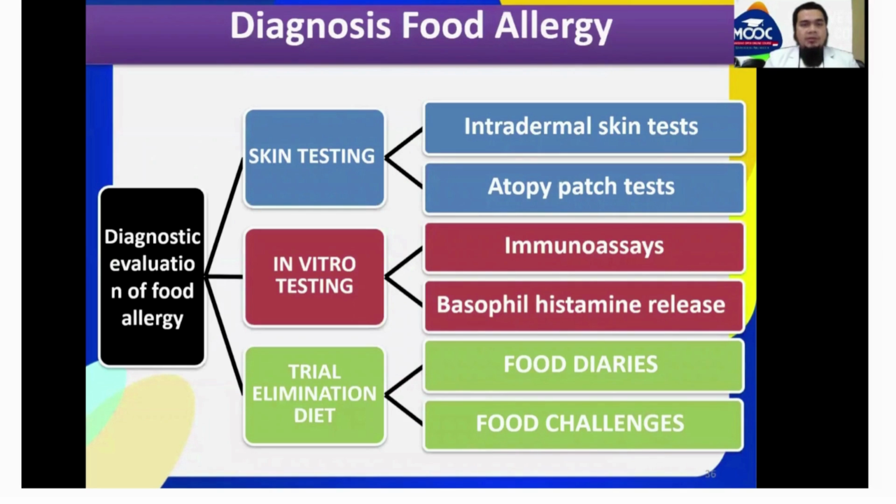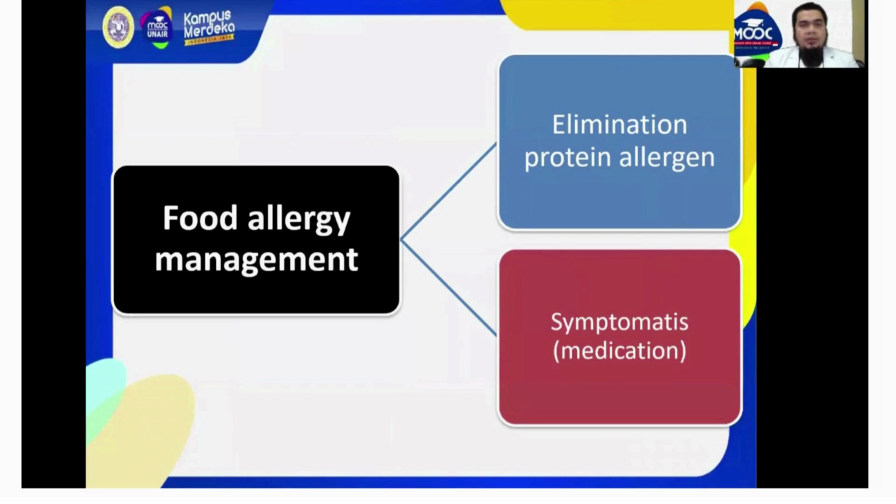So diagnosis of food allergy can be evaluated by skin testing, in vitro testing, and a trial elimination diet. Food allergy management is elimination of the food allergen and medication according to the symptoms of the target organ.